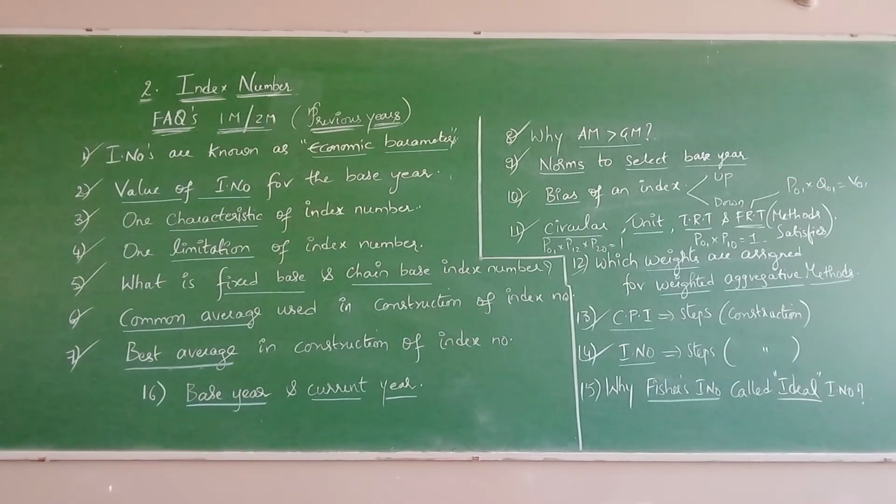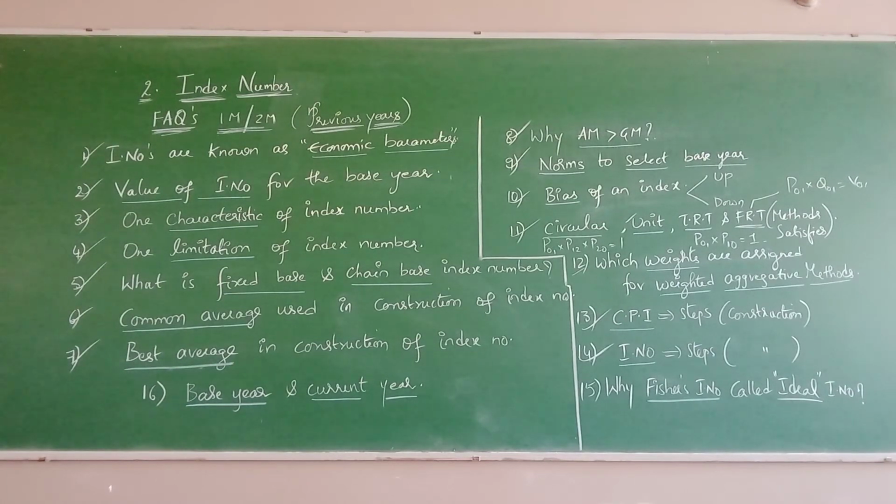Next, why is AM greater than geometric mean? Arithmetic mean is greater than geometric mean because arithmetic mean gives the greater weightage to bigger items. What are the norms to select the base year? There are two norms. First one is it should be an economically stable period, the base year you are going to select. And the second norm is the base year should not be too distant from the current year.